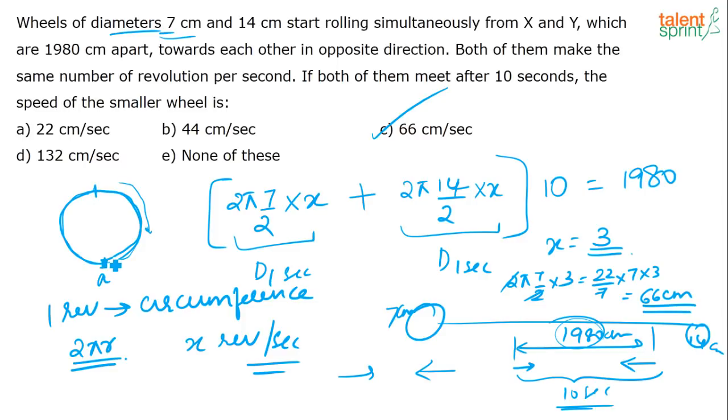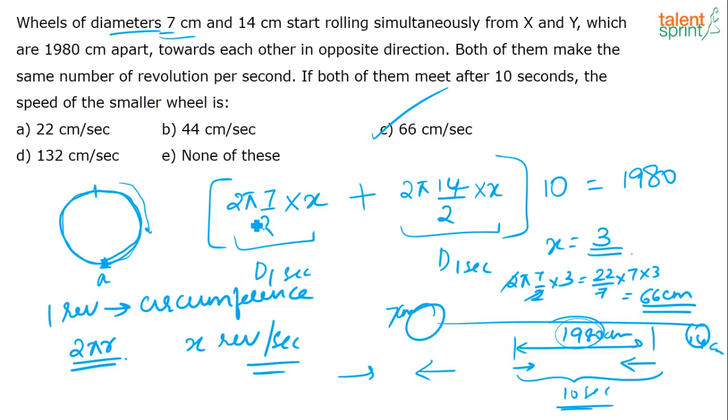One revolution is where, if this is a wheel and this is a point A touching the ground, one revolution represents one full circle the wheel covers, and this point A comes back here again. That is nothing but the circumference of the circle. That represents the distance covered in one revolution. So the distance covered by the wheel in one revolution is nothing but the circumference of the circle, which is 2 pi r.